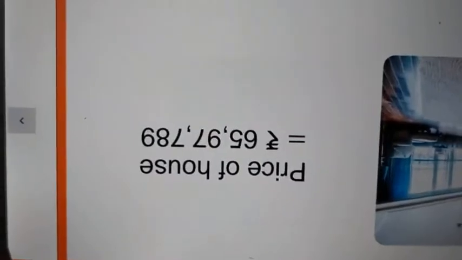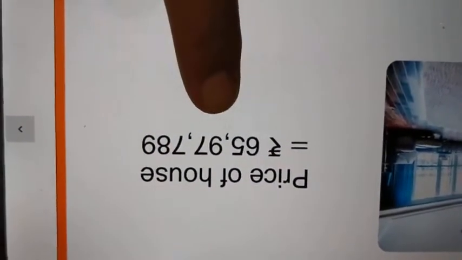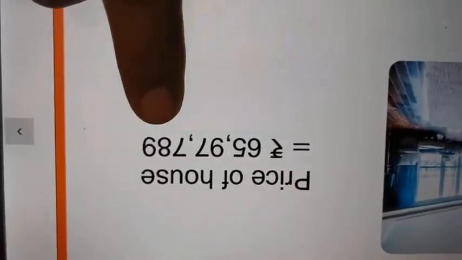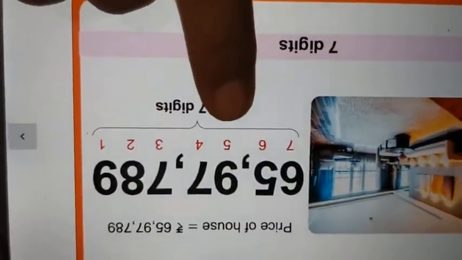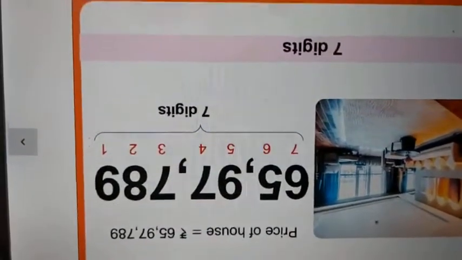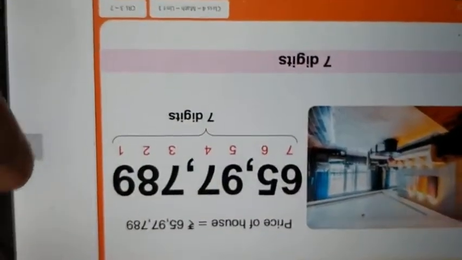So look at this. The price of the house is 65 lakhs 97,789. Now let's count the price with me. 1, 2, 3, 4, 5, 6, 7. 7 digits are there. Correct?